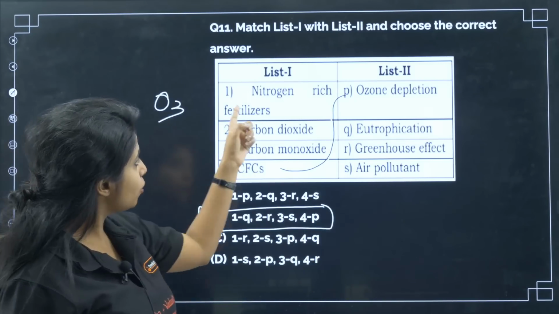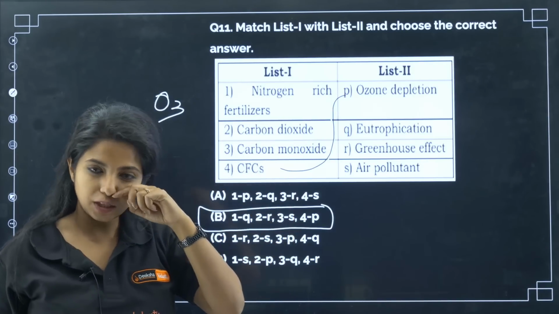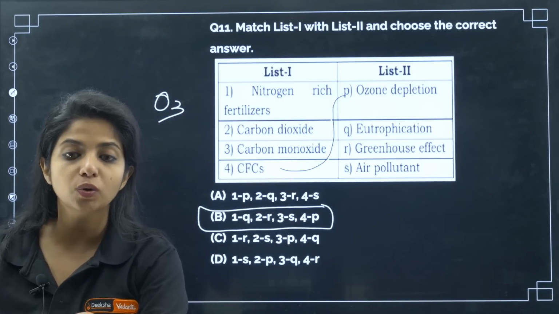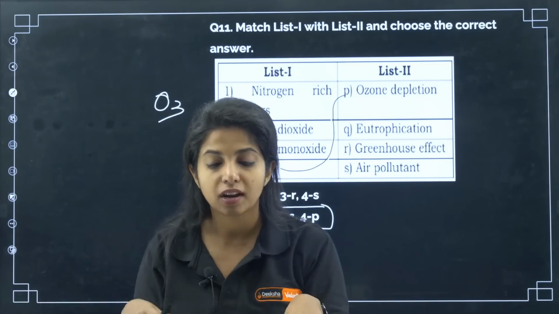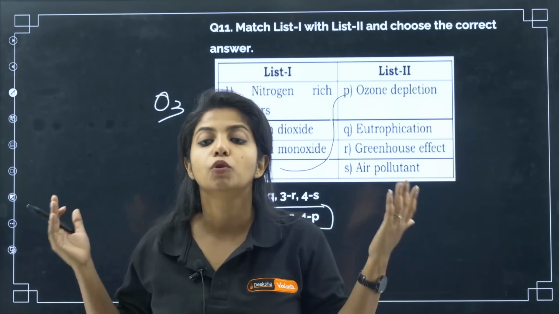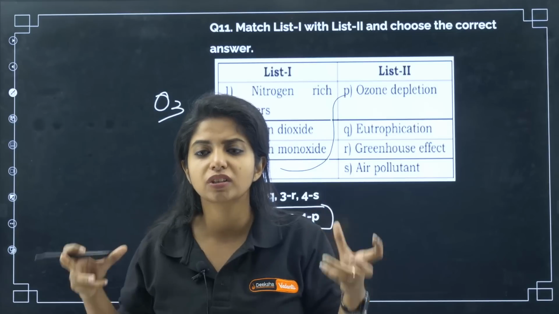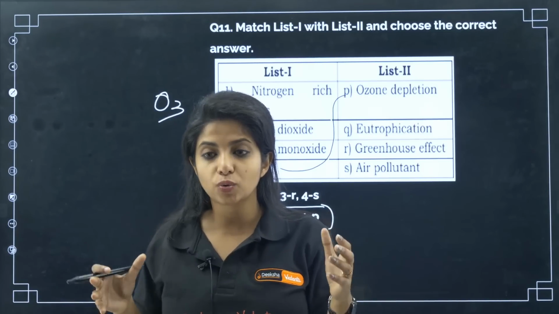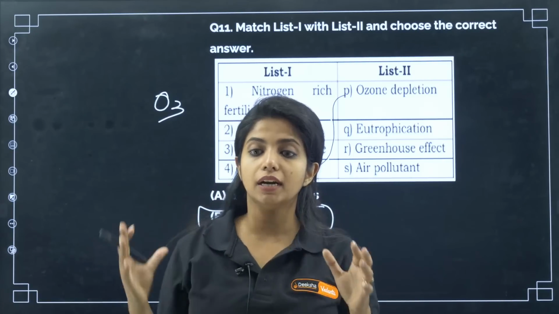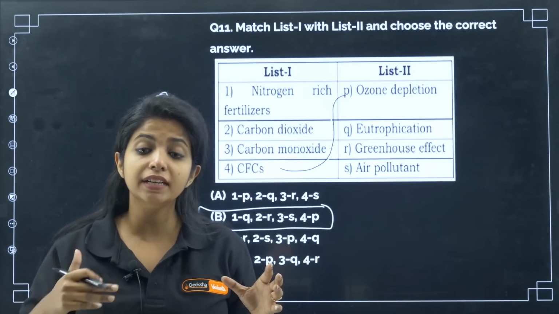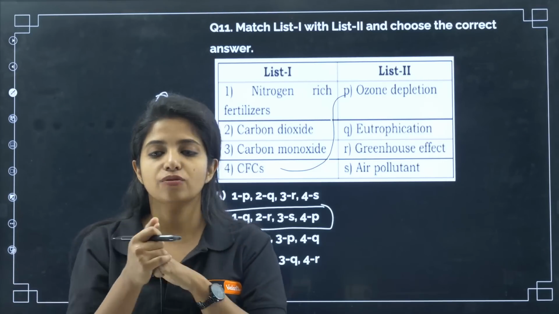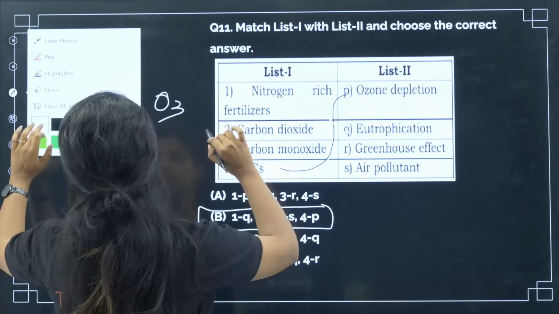Now, nitrogen-rich fertilizers. My dear children, when you put them on the plants, from the soil they will be going into the water areas. Now, in water, because there is enough nitrogen, the algae will start blooming, because there is so much nutrient content there. And this is known as eutrophication. What do you call this? Eutrophication. Basically, when the nutrient content in the water increases way too much, algal blooms are caused. Okay, so that is eutrophication. So this becomes your answer for this.